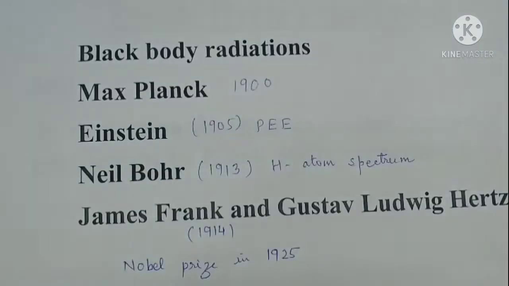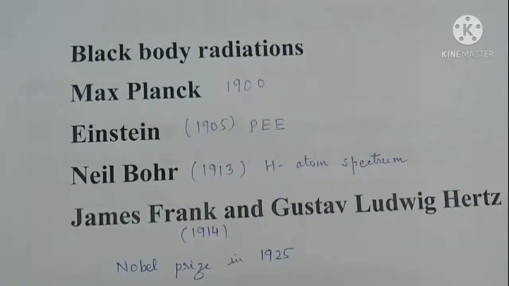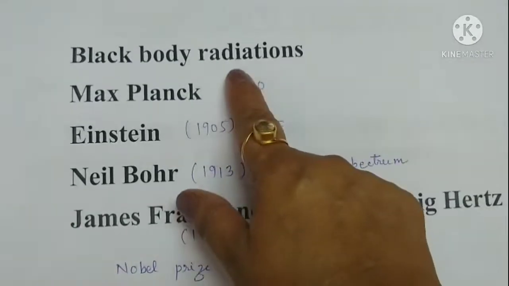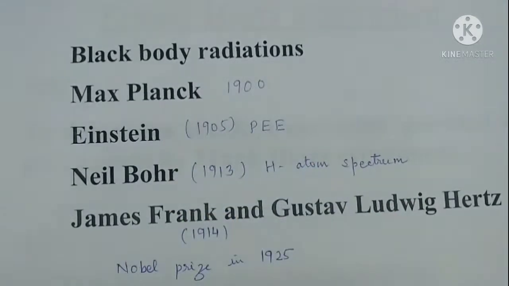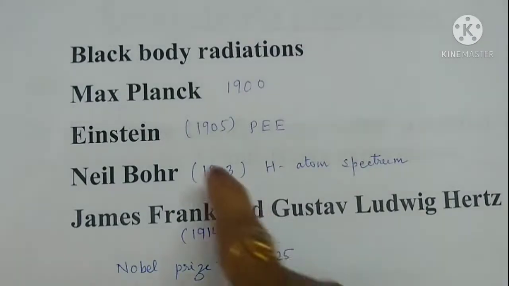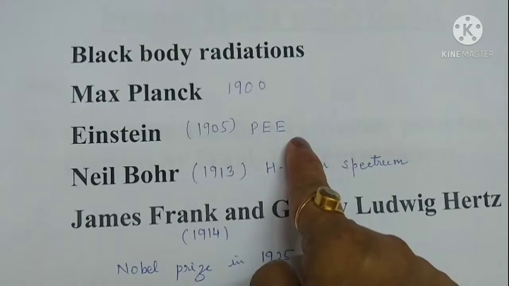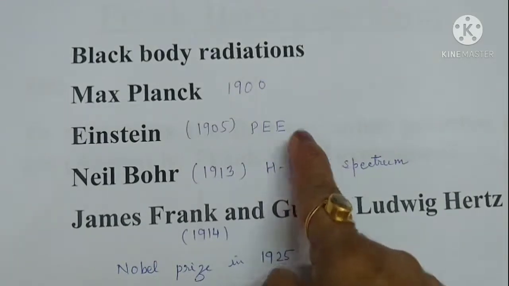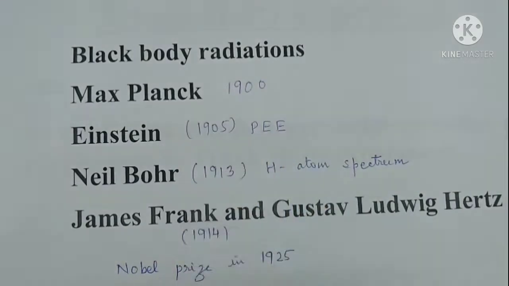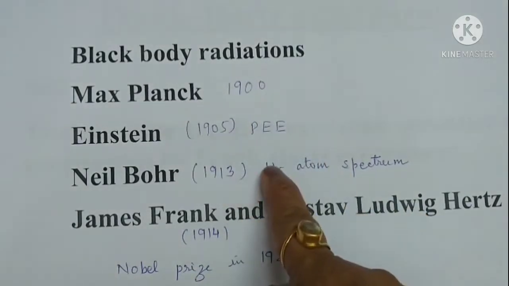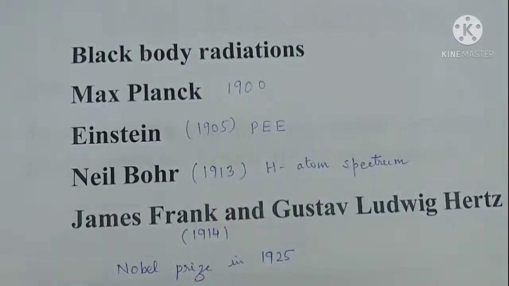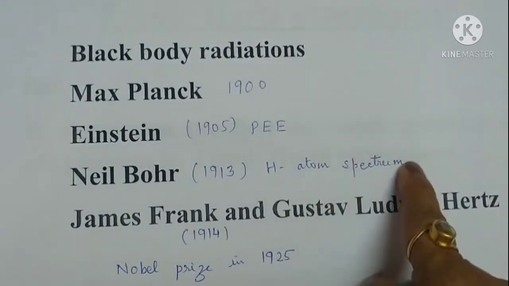While solving the problem of blackbody radiation in 1900, Max Planck put forward the idea of quantization. He proposed that the exchange of energy between radiation and matter is discrete rather than continuous. Then in 1905, Einstein put forward the photoelectric effect, assuming quantization of light. Inspired by the success of Planck's hypothesis and Einstein's theory, Bohr proposed the quantization theory to explain the hydrogen atom spectrum.